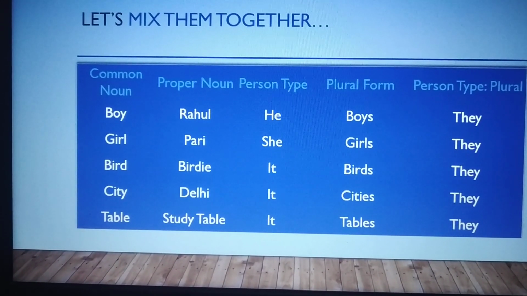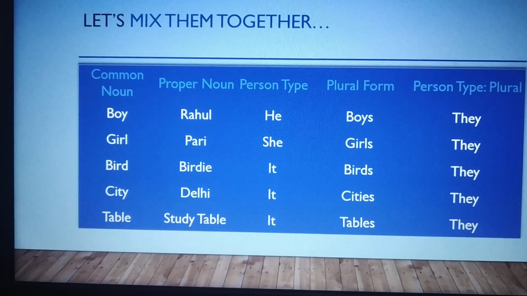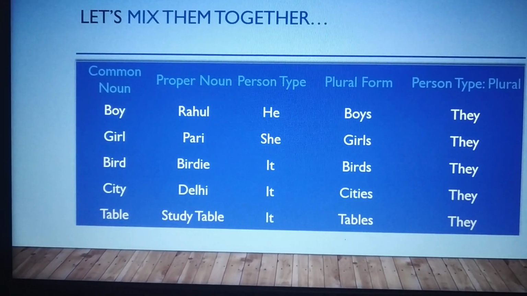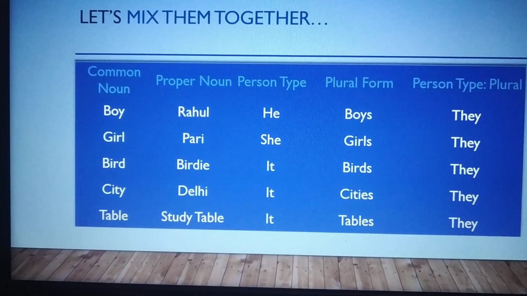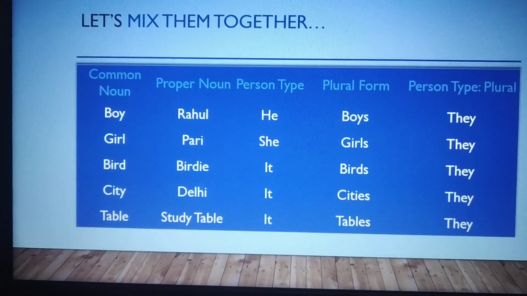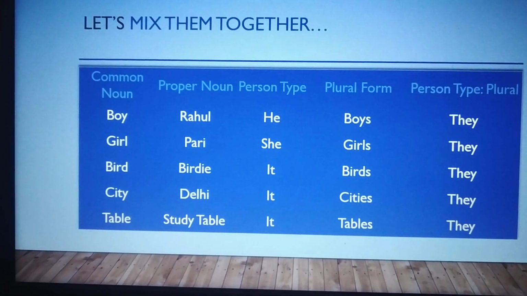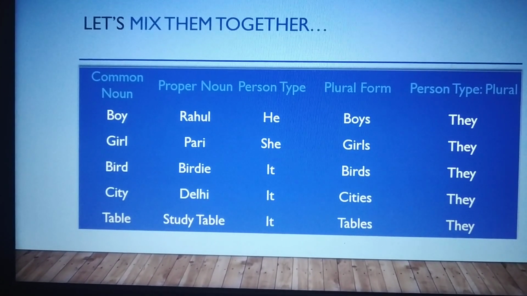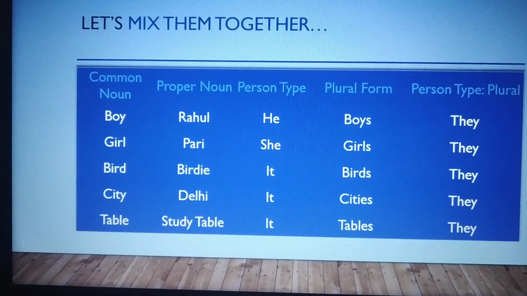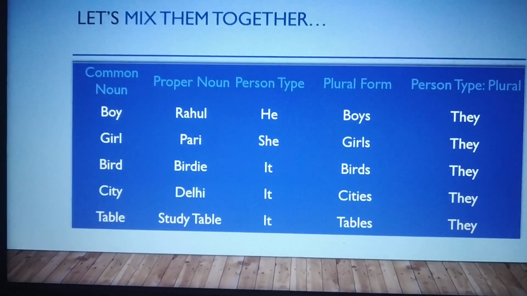Likewise, girl. Proper noun can be Pari. We can have many other name examples here. Pari, then we can have Tia. Any example which you like, you can put in here. Any name as proper noun. Person type is she because it's a girl, so she is used as third person type. Plural form girls and plural form of person type here is they again.